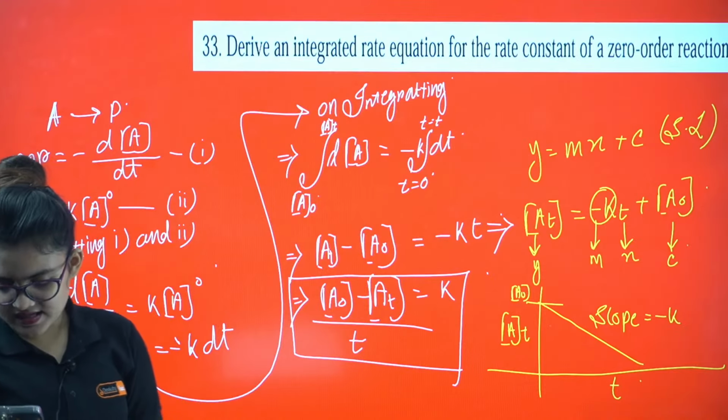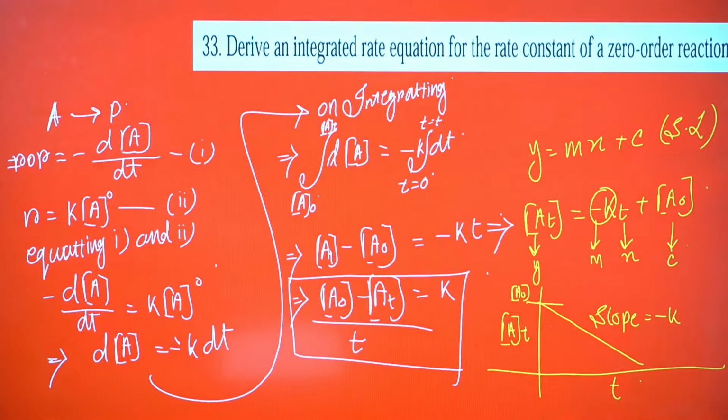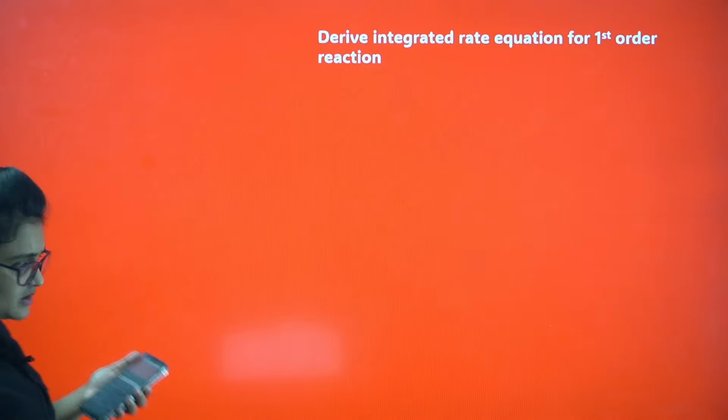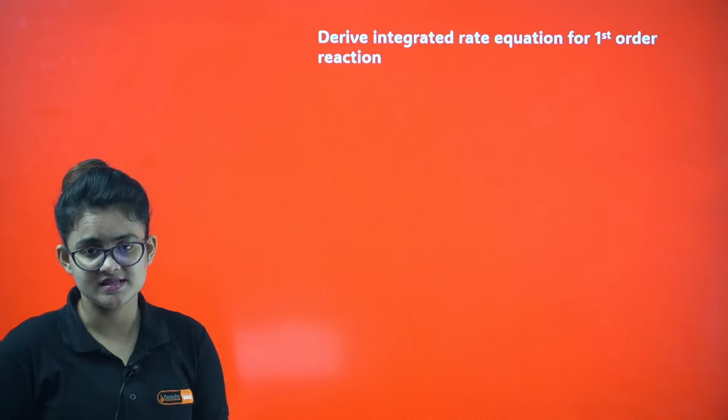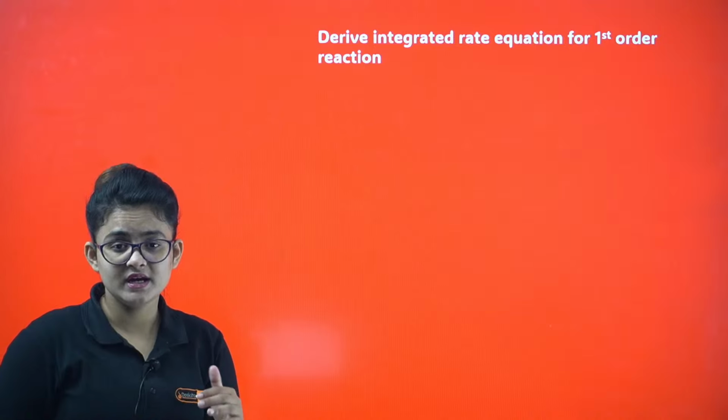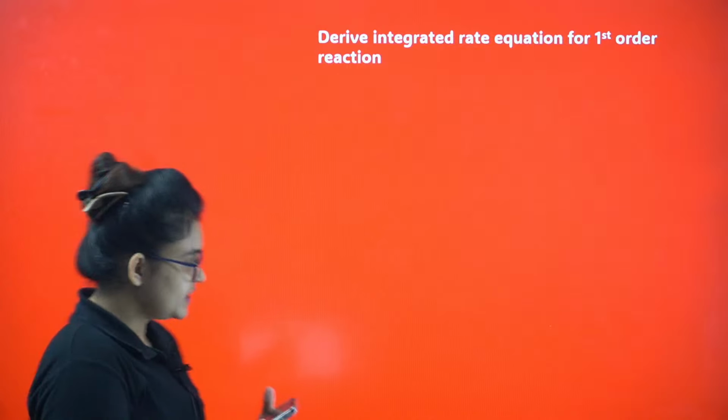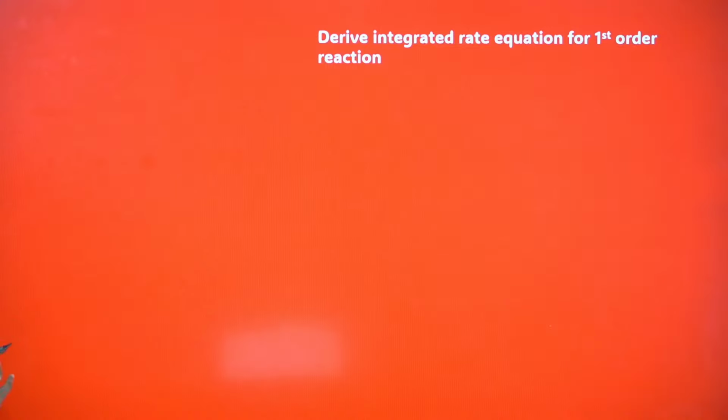I guess it's clear to you. Let's proceed. Yeah, let's proceed. Just let me know, Gia, if you understood or not. Okay. So yeah, let's proceed with the first order integrated equation. Okay, already you are telling me. Let's simplify this as well, and we will come up with so many graphs out of it. Let's see. Okay, so watch carefully. Be patient and just watch it.